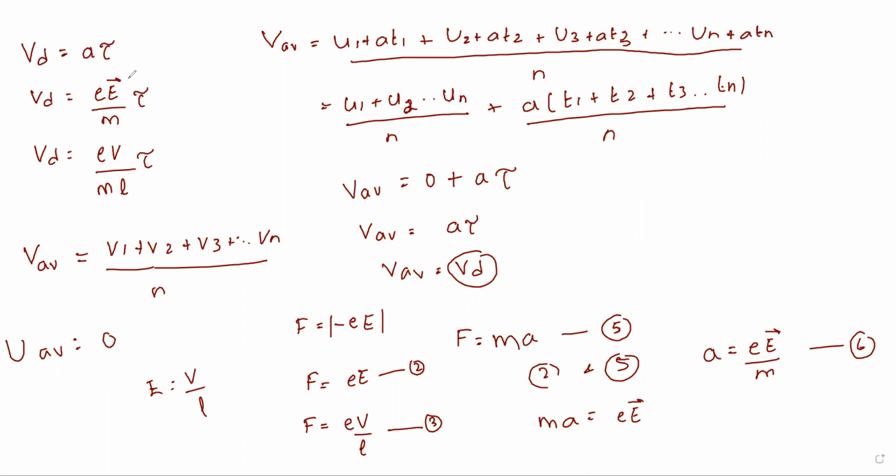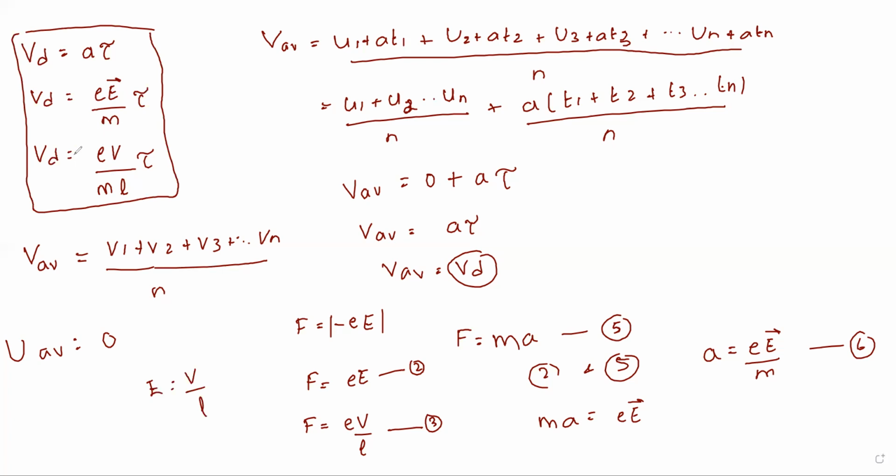Okay, this is all about the drift velocity. These three forms are very important. You may get any of the forms in CET. If they ask you only about acceleration and tau, you can adopt this expression. If they give you the electric field and the mass, go with this. If they give you the potential difference and the mass and the electron charge, go with this. So please be familiar with all three expressions.